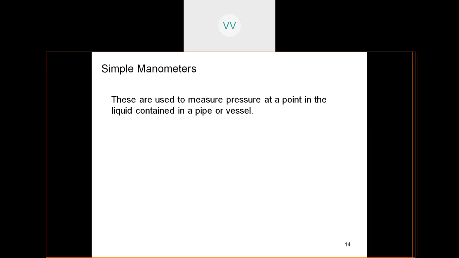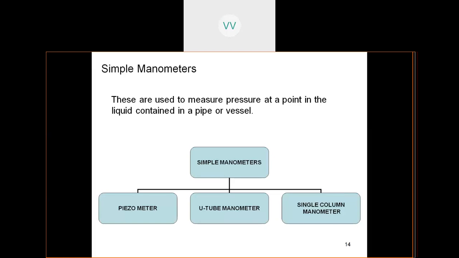These are used to measure the pressure at a point in the liquid contained in a pipe or a vessel. So here look at the classification of the manometers: simple manometers, piezometer, U-tube manometer and single column manometer. So this is the classification, or the tree diagram, of the simple manometers.